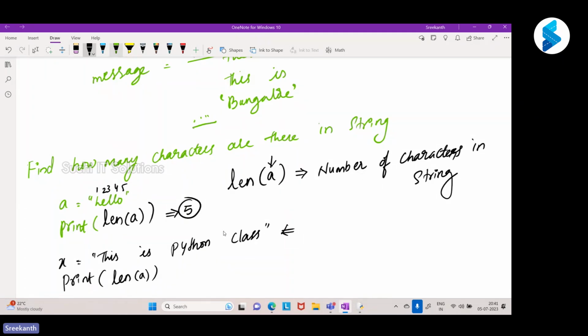But what are you missing? Space. It is 20. There is a single space here. Space is also a character, so hence the length would now be 20.